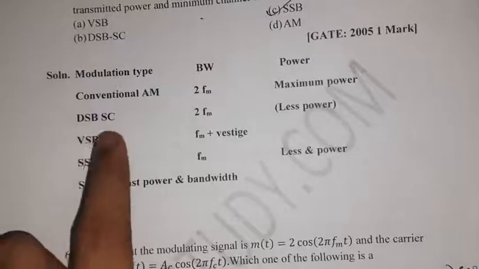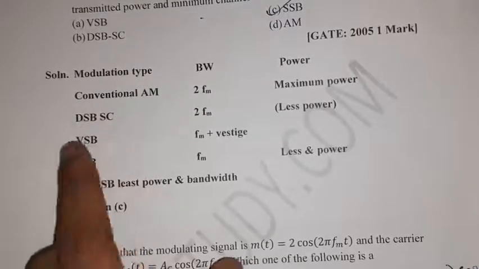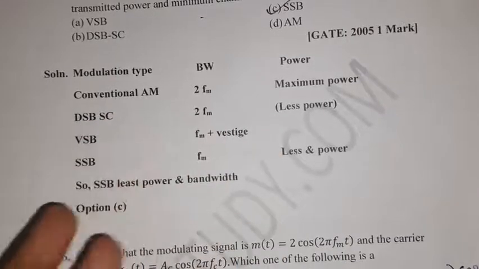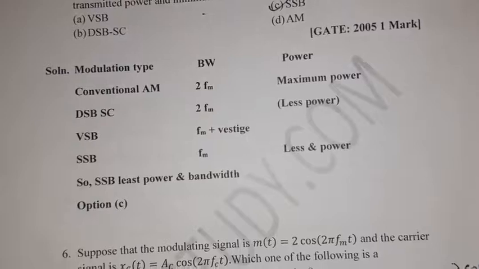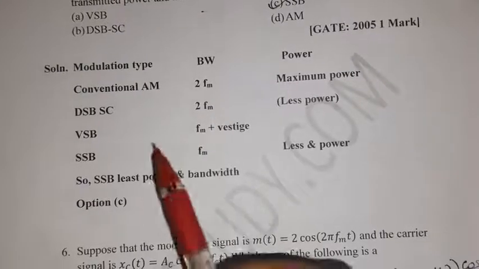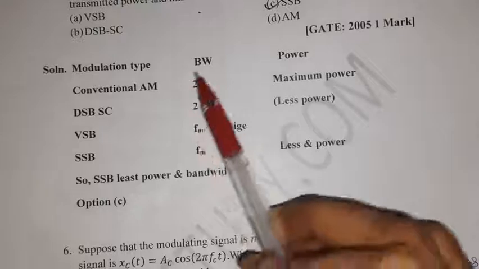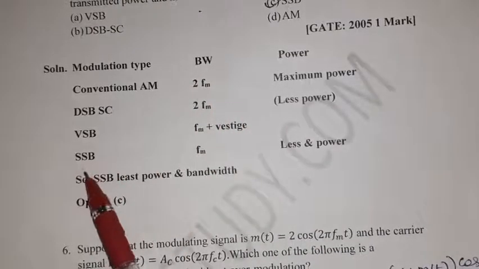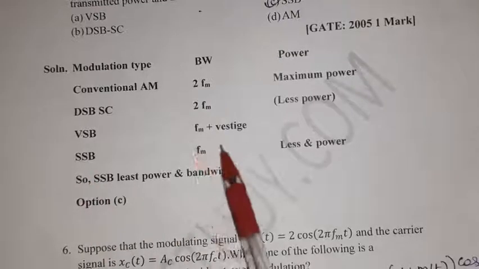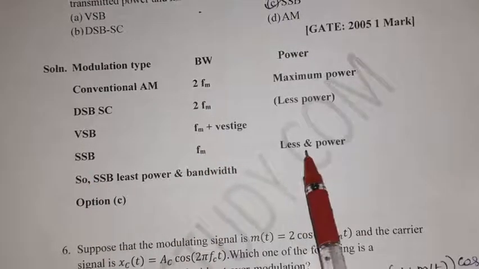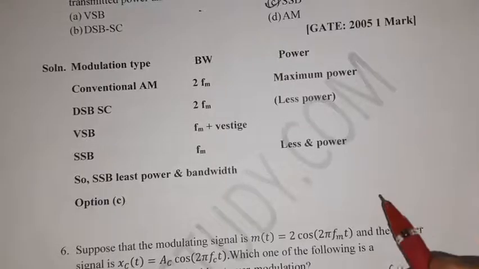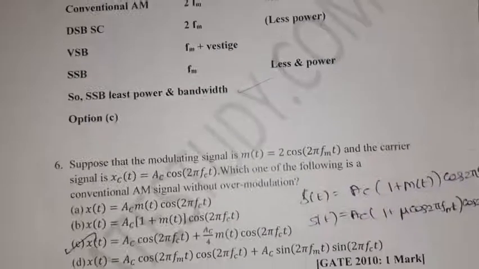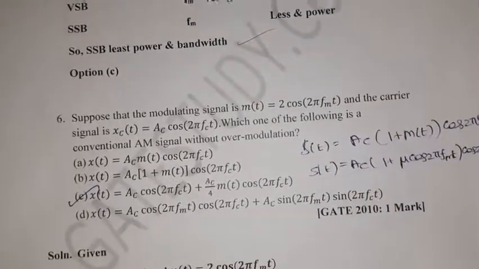DSB suppressed carrier: the carrier is suppressed, bandwidth is 2 fm since it is double sideband, and it requires less power. VSB, vestigial sideband: bandwidth is fm plus vestige. Single sideband modulation has only one sideband, so bandwidth is fm, with less power and less bandwidth. So SSB has the least power and bandwidth. Option C is the right option.